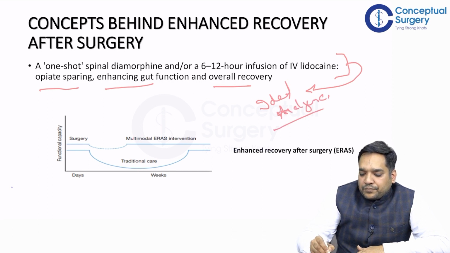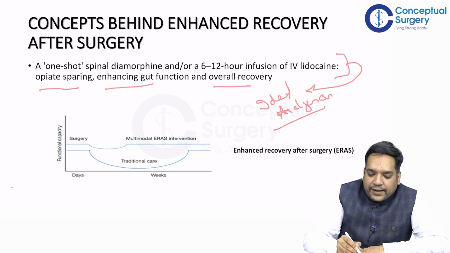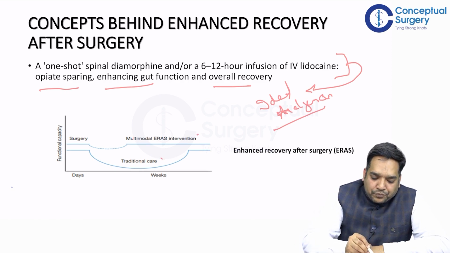Ideal analgesia, right? Here we can see a graph which shows the difference between traditional care and ERAS intervention. We can see that the dip in functional status is more in the case of traditional care. The dip in functional capacity is much greater in traditional care as compared to the ERAS protocol.